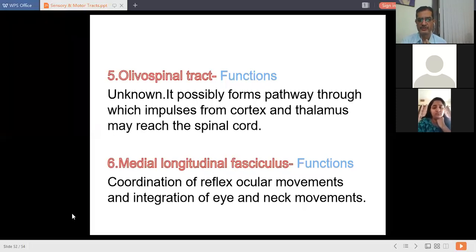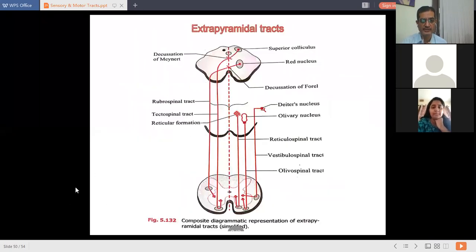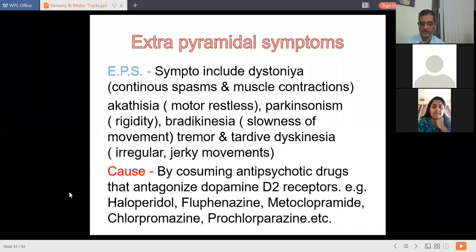Olivospinal tract: exact function is not known, but it possibly forms a pathway through which impulses from cortex and thalamus may reach the spinal cord. And lastly, medial longitudinal fasciculus: its function is coordination of reflex ocular movements and integration of eye and neck movements. So these are the important course and function of these extrapyramidal tracts, and the lesion is important in its applied physiology.